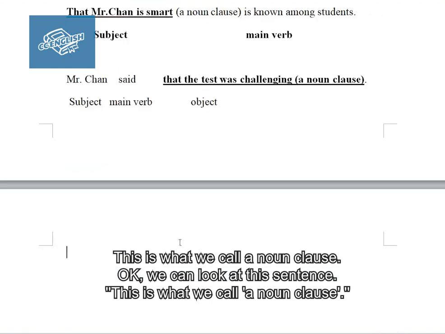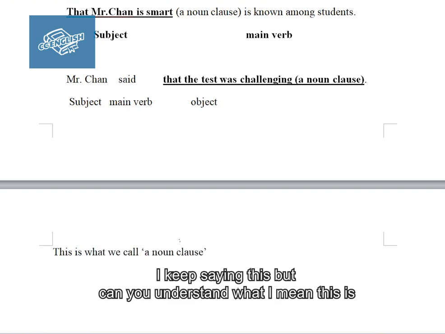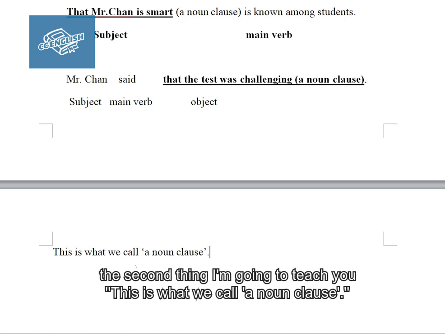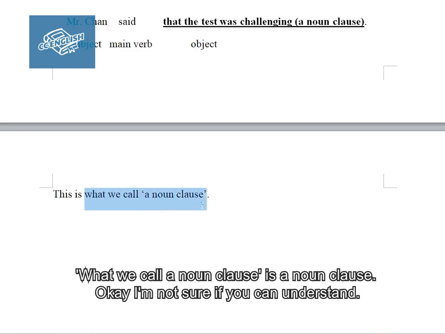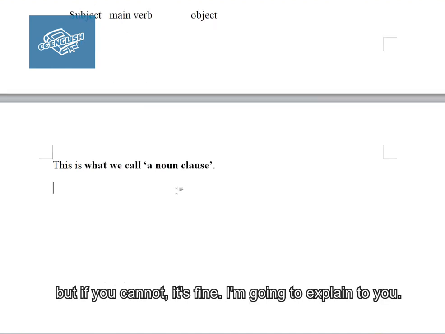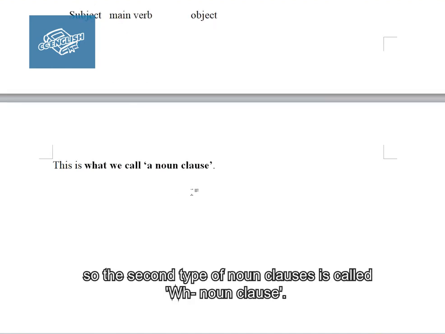You can look at this sentence. I'm not sure if you can understand, but if you cannot, it's fine. I'm going to explain it to you. The second type of noun clause is called the WH noun clause.